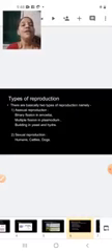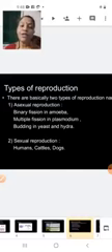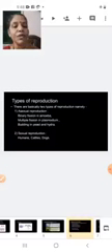Now students, the types of reproduction. There are basically two types of reproduction. One is called asexual reproduction and the other is called sexual reproduction. Sexual reproduction is of only one type, and we will study the characters of both asexual and sexual reproduction. But asexual reproduction is of several types, like binary fission in amoeba, multiple fission in plasmodium, and budding in yeast and hydra. Whereas we do not have types of sexual reproduction. Further, we will study the characters of these different types of reproduction.